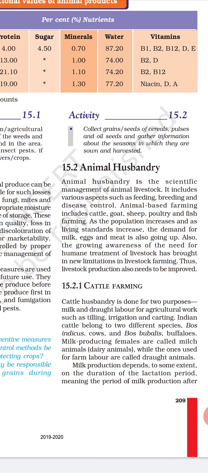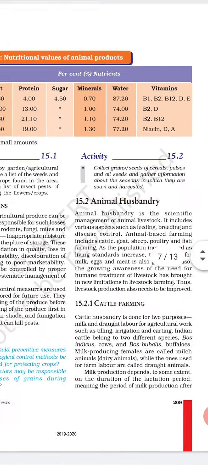Okay, so next we have cattle farming. So what is cattle farming? It is also called cattle husbandry. It is done for two purposes, for milk production and draught labor for agricultural work like irrigation and carting. Okay, मतलब cattle farming हम किस लिए करते हैं? एक तो उससे हमें मिल्क मिलता है और दूसरा उसको हम लेबर वर्क में भी यूज़ कर सकते हैं इन एग्रीकल्चर. ठीक है, तो जिसमें हम कैटल्स को प्रोटेक्ट करके रखते हैं उसको हम क्या बोलते हैं? कैटल फार्मिंग.